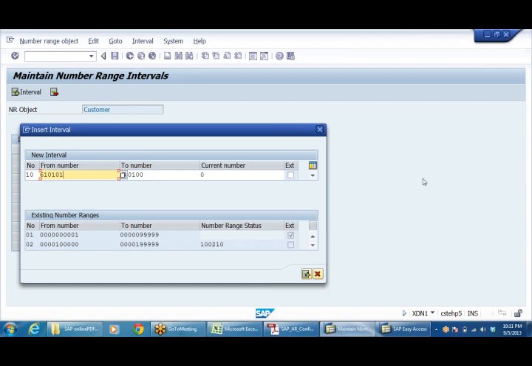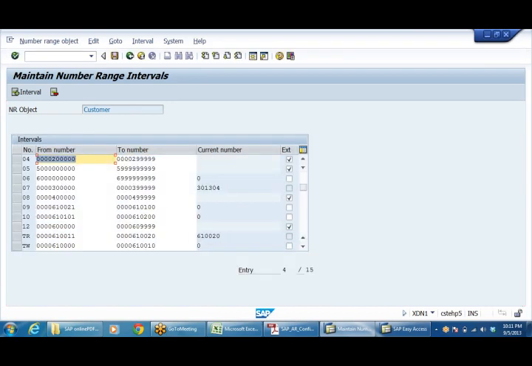Here up to 100 I have given, 101 to 200. 9 and 10. Right, 21 to 100. Again 101 to 200. There are 100 numbers I have given, here 80 numbers I have given. And why I am giving is, when I am going to create my customers, I am going to assign this number.